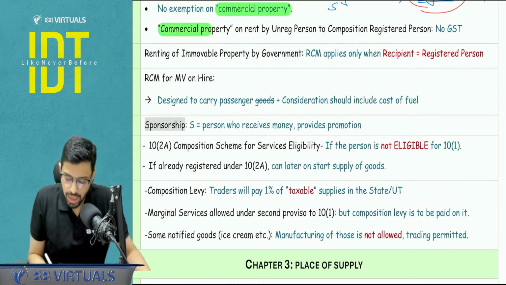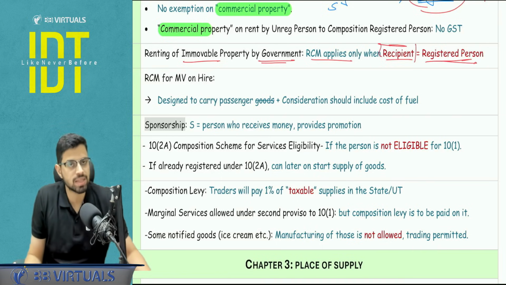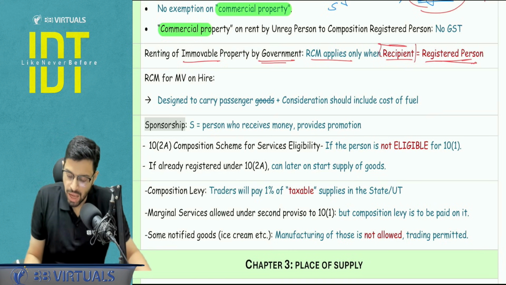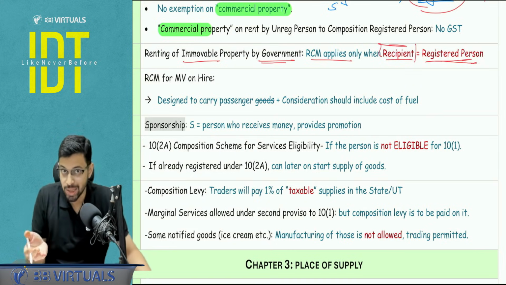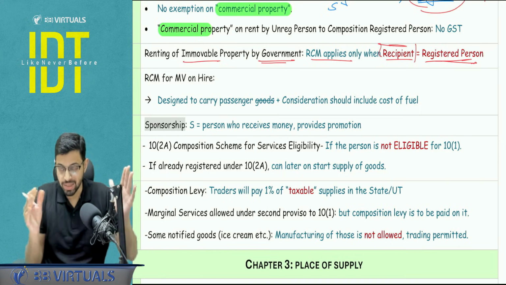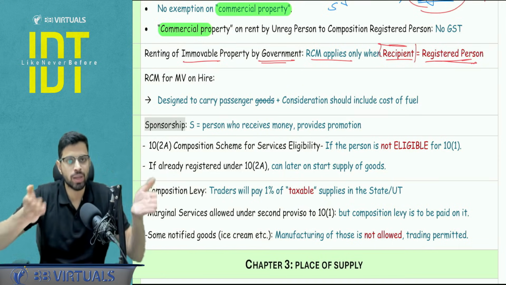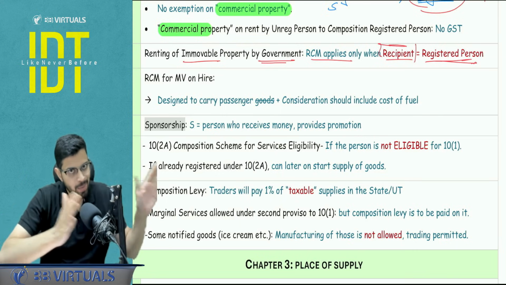Okay. Renting of immobile property by government, RCM will apply only when the recipient is a registered person. This is a part of analysis of your services by government, right? So pay attention. I am not using the words the person whose last year turnover exceeds the threshold. No, these both are different things. Guys, just a point to be noted. Last year turnover more than or less than threshold, this is a separate concept.